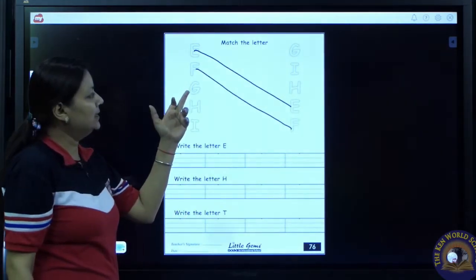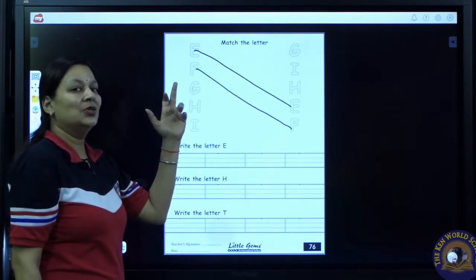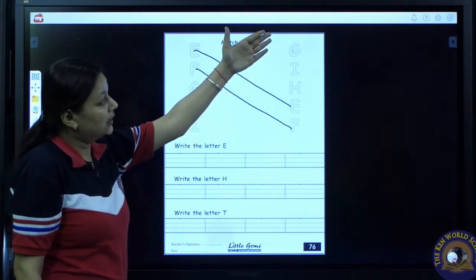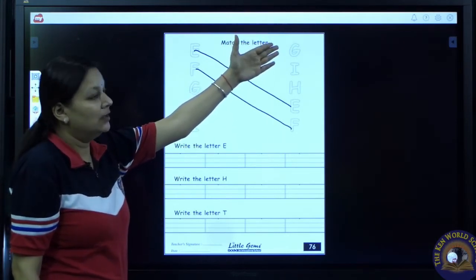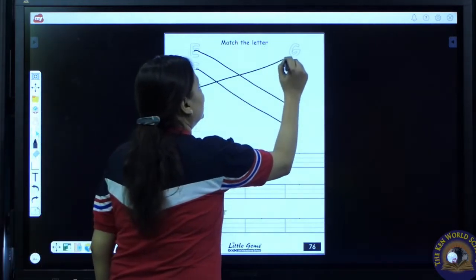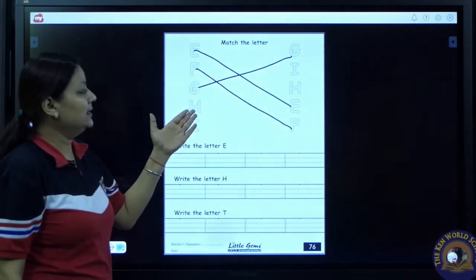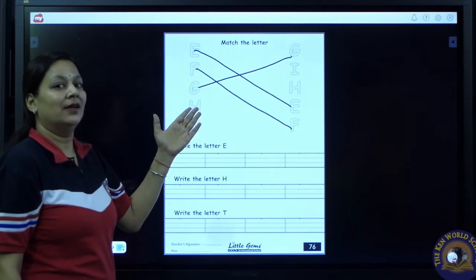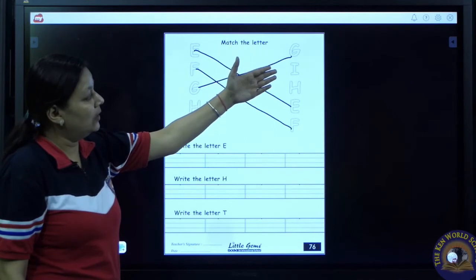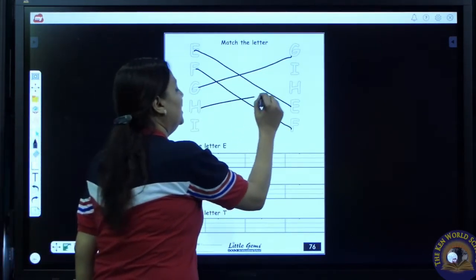Now which letter is this? G. Now again you have to search for G in the second column. Is this G? Yes. Now draw a line to match these two letters. Now which is the next letter? H. Now spot out where H is in this column. Here it is. So we will match H.